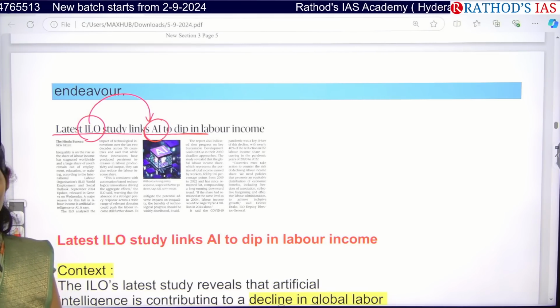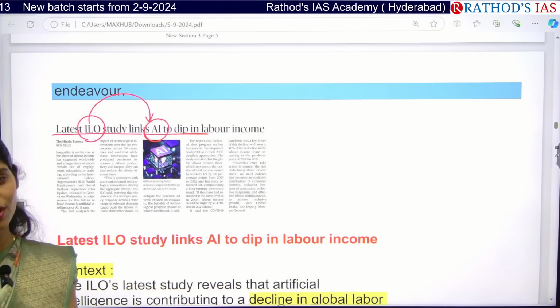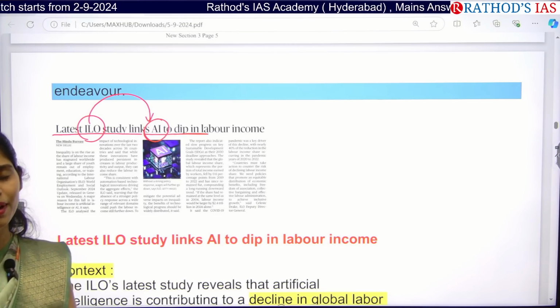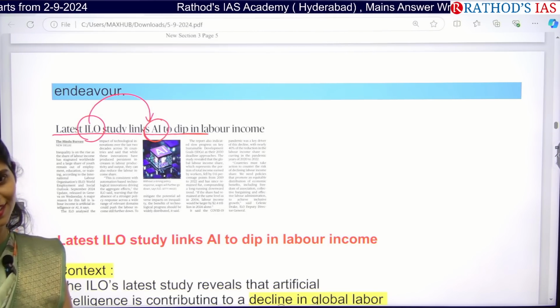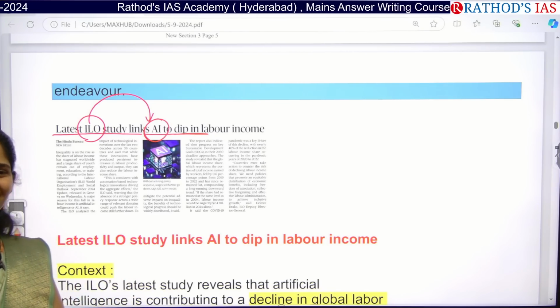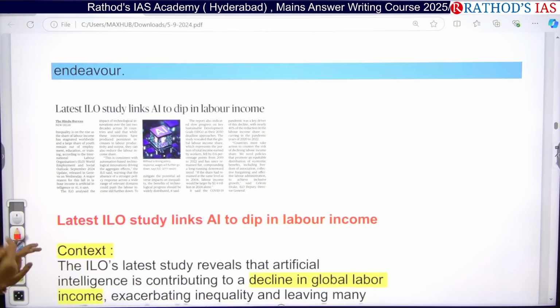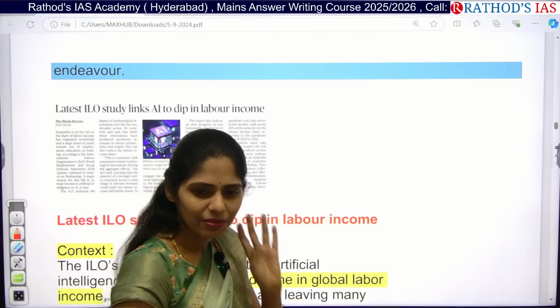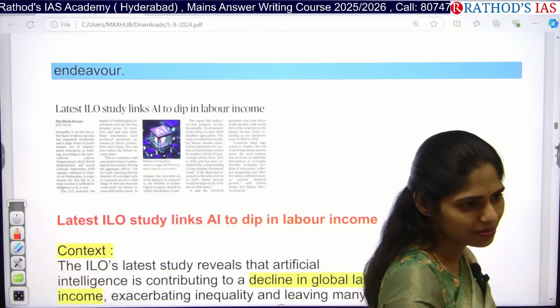Yeah, because half of the work is done by AI. So demand for labor will be decreased. Next, automatically value decreases. Wow. Okay, so from which subject can we discuss this? Okay, economy GS paper 3 and science and technology GS paper 3.